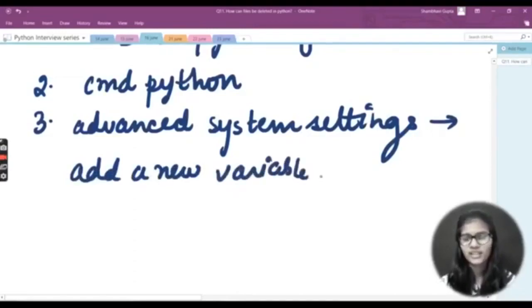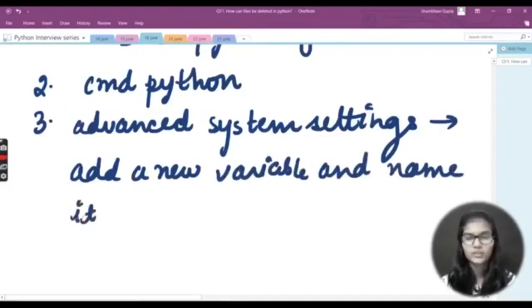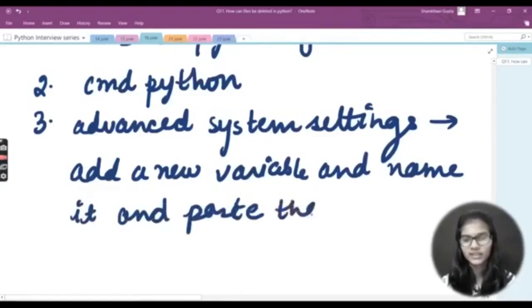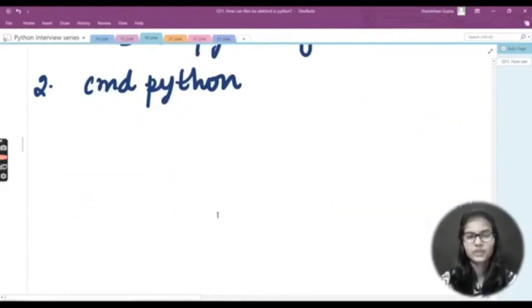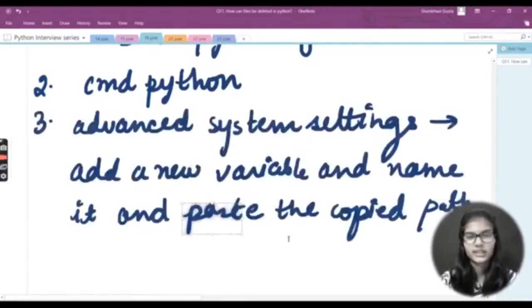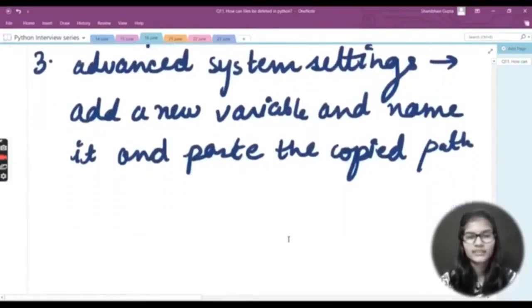variable, and you can give it any name. Name it whatever you want, and paste the copied path onto that name. Okay, this is the procedure which you will be following. I'm so sorry, let me do Control plus Z. So go to the advanced settings, add a new variable and name it, and paste the path you copied right now.